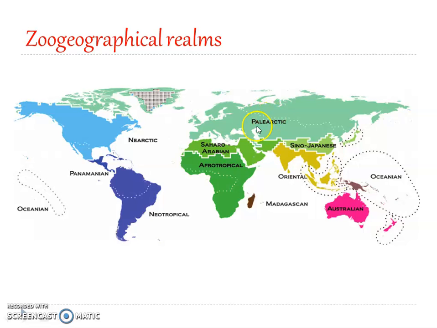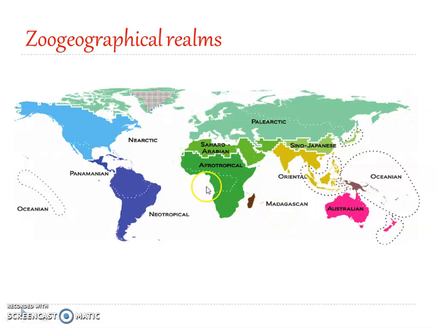Fine. So then we have the Oriental region. Again, all these are the Oriental region. Okay. Now this is Afrotropical. Actually, earlier it was Ethiopian. Ethiopian included this part as well as Madagascar. But again, this Madagascar has been pulled out of the Ethiopian region and placed as a separate Madagascar region.